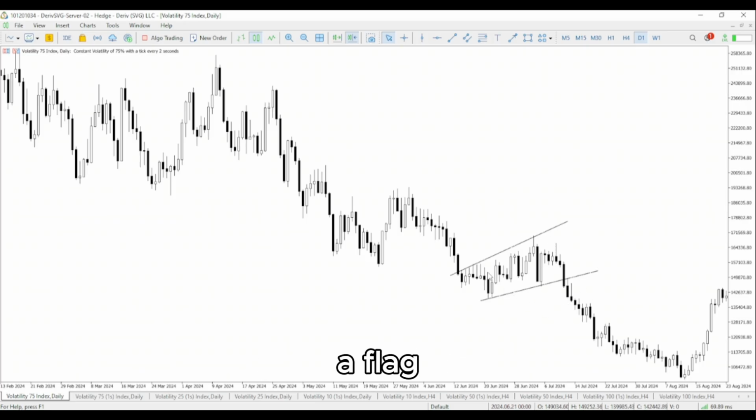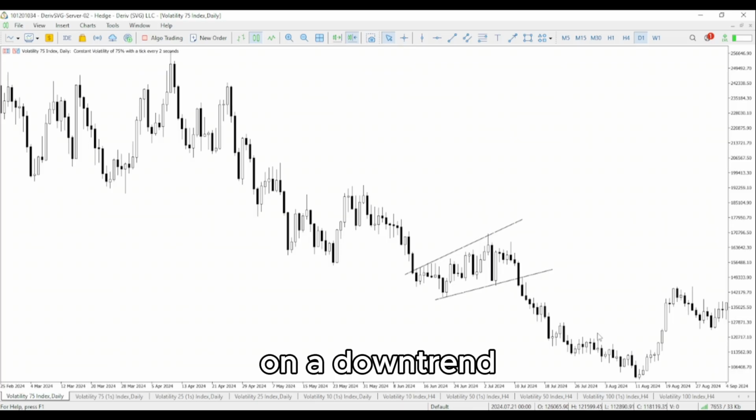This looks like a flag pattern. You can see it looks like a flag pattern. Immediately it breaks, it's short. It doesn't look like a flag pattern. It's a flag pattern right here. This is what a flag pattern looks like in a downtrend market.